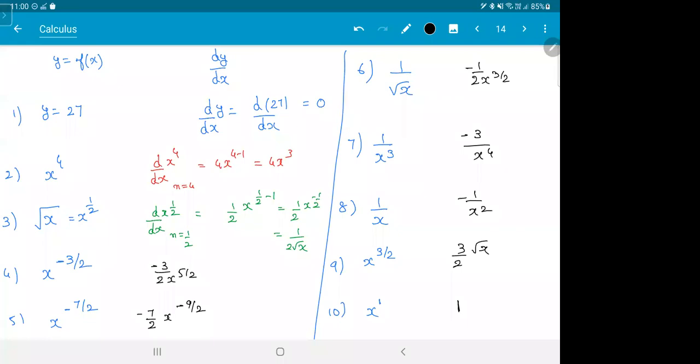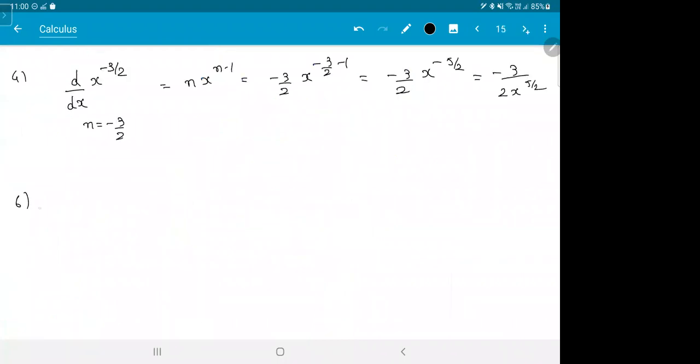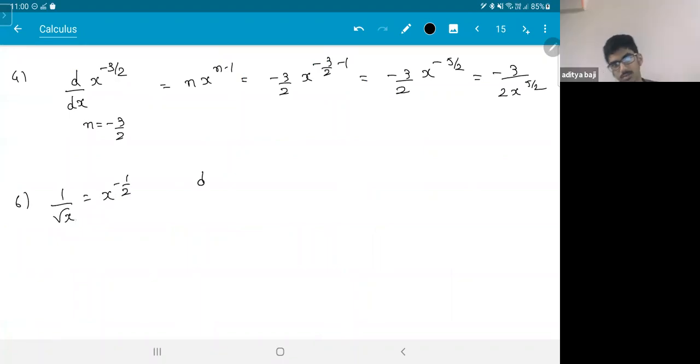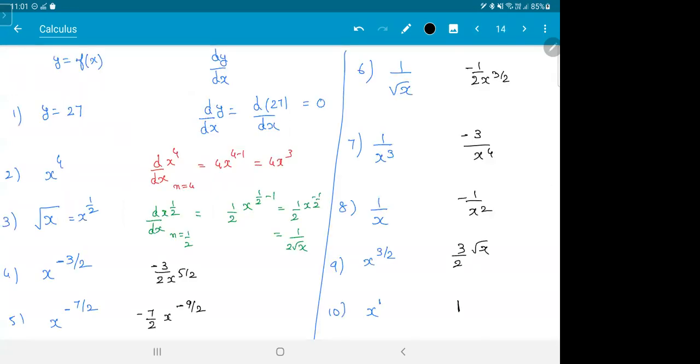Sixth one, I'll show you. Sixth one is x power minus half, na? d by dx of 1 by root x. What is 1 by root x? x power minus half. So d by dx of x power minus half, n is minus half. So it is minus half into x to the power of minus half minus 1. So minus half x to the power of minus 3 by 2. Minus 1 by 2 into x power 3 by 2. Did I miss a 2? No, I missed that. Is this clear?